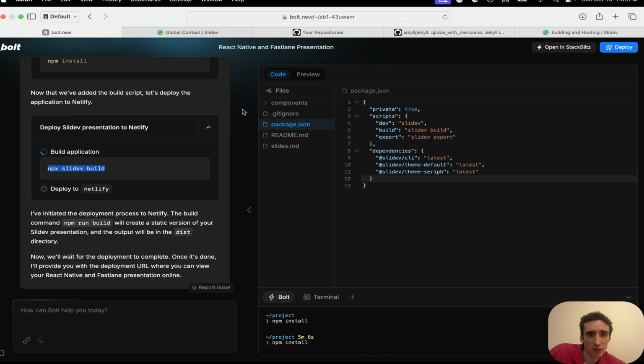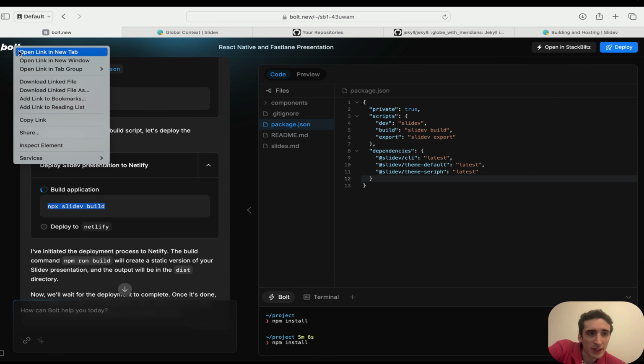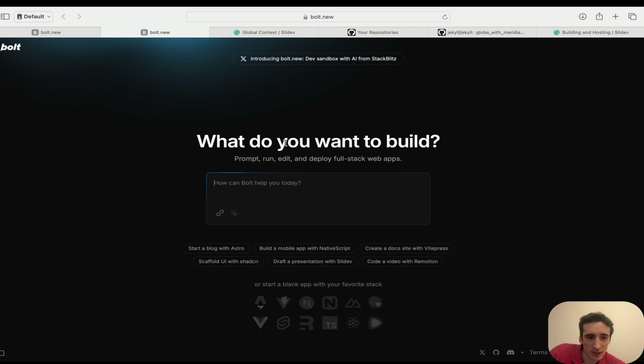So it's really impressive. I suggest you have a look at bolt.new. You can build a lot. Again, I will be so curious to see how it works with a React Native one. Build, what can we do?